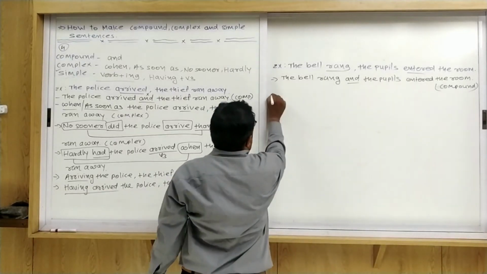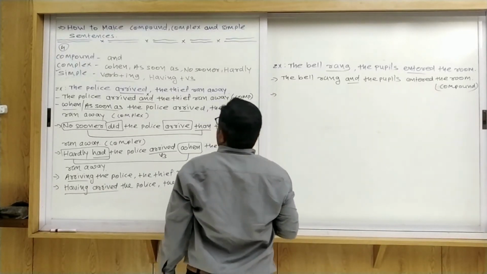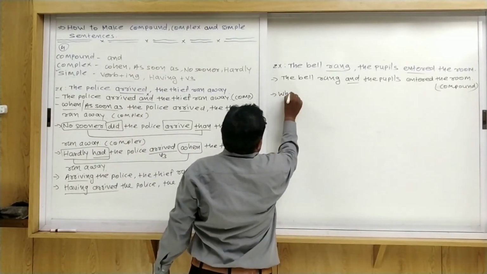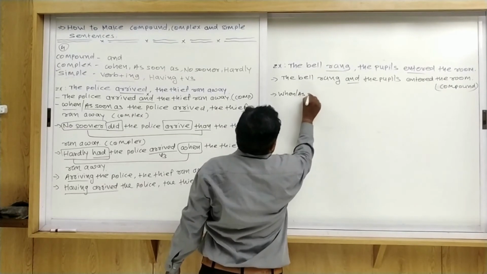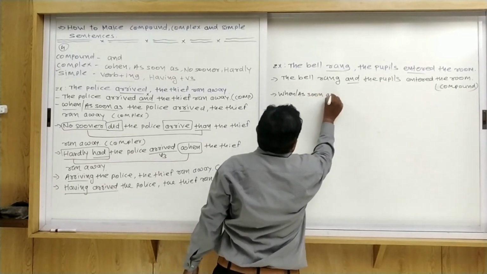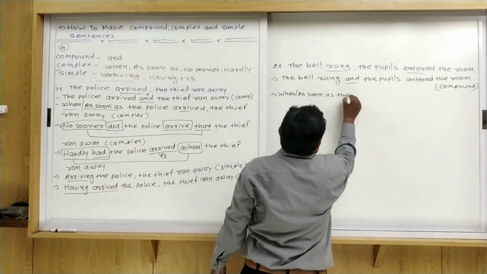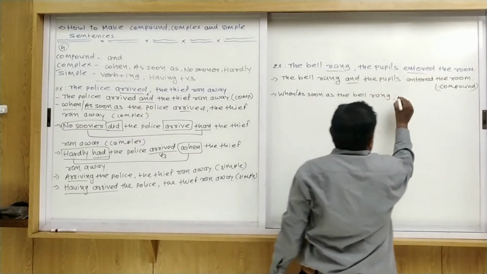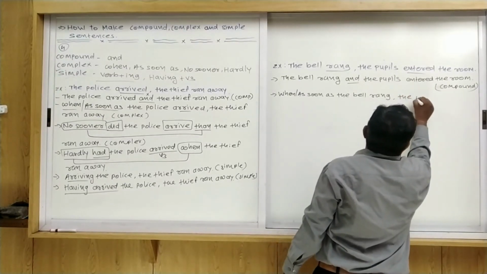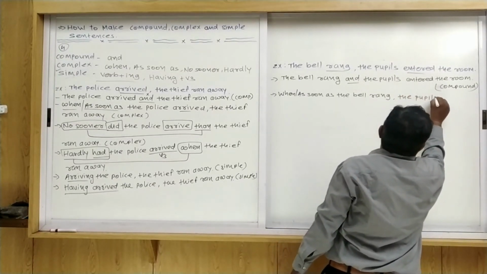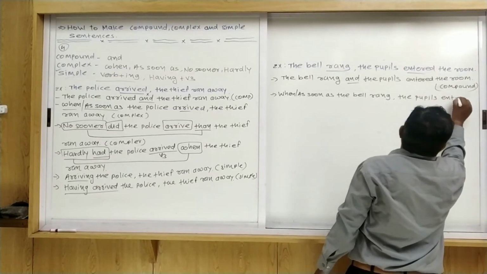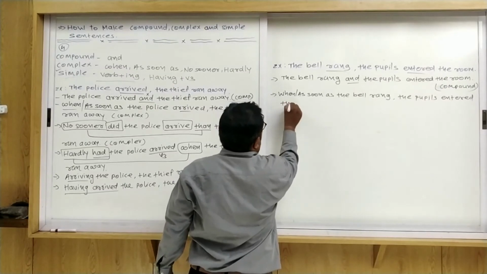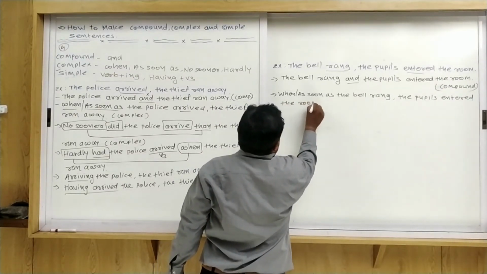Now I use a complex sentence. So first of all I use when or as soon as. So when, or you can say as soon as the bell rang, comma, the same sentence you can write here, the pupils entered the room.